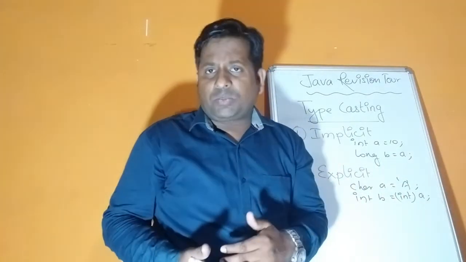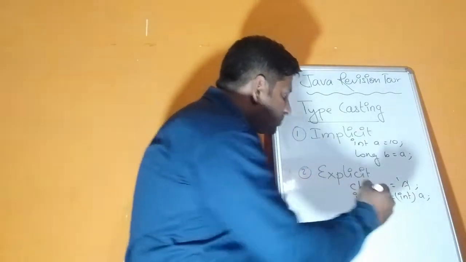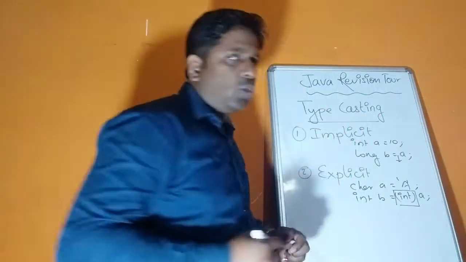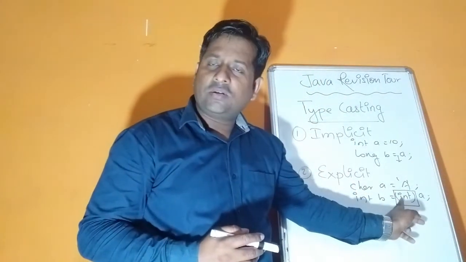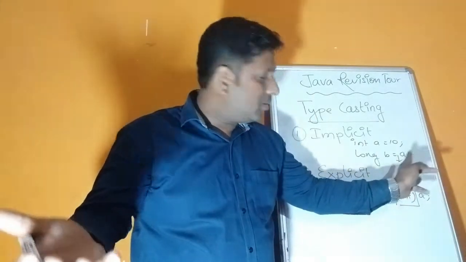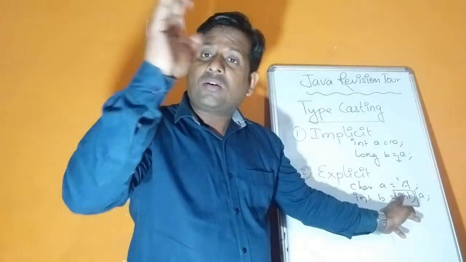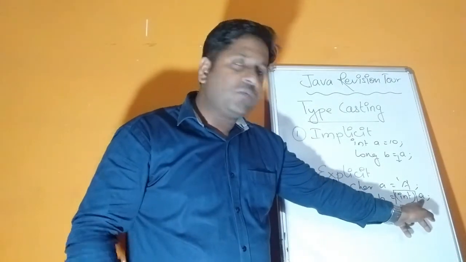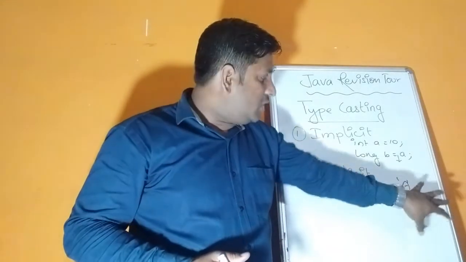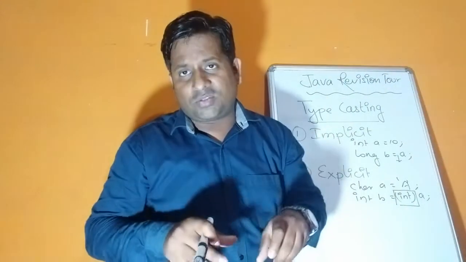So when I'm doing this process, see here I wrote what? In a bracket, int I wrote. That means this part is missing from here. See here I didn't write, and here I need to write. Here the compiler does it automatically, user interaction not required. But here user interaction is required. We need to mention there that we are trying to convert a variable which is of character type into an integer type. So children, you should know we can convert integer to character also, because they have the ASCII values.